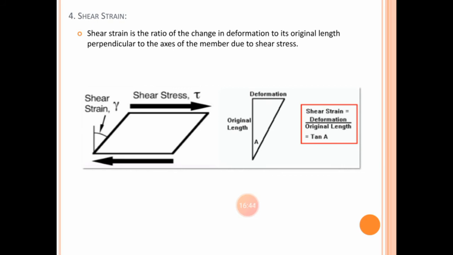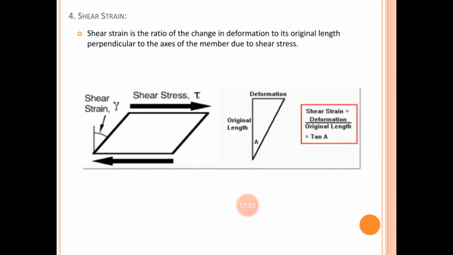So the third joining or closing line will highlight the deformation. Suppose you are applying shearing force and the length is 12 mm, then the original length is 10 mm. So ultimately the deformation is 12 minus 10, that is 2 mm.